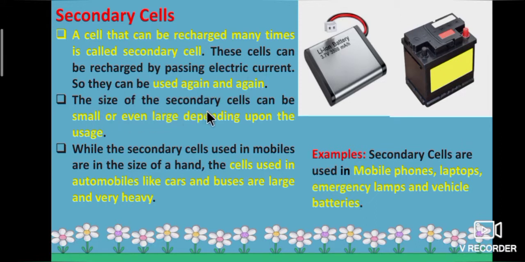The size of the secondary cells can be small or even large depending upon the usage. While the secondary cells used in mobiles are in the size of a hand, the cells used in automobiles like cars and buses are large and very heavy.